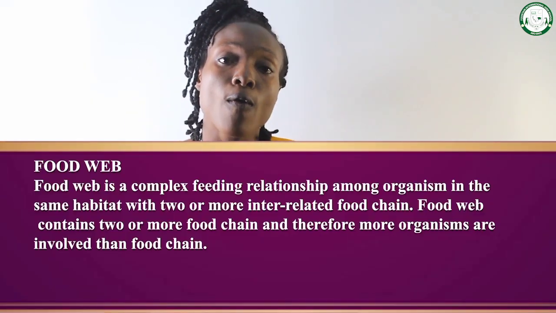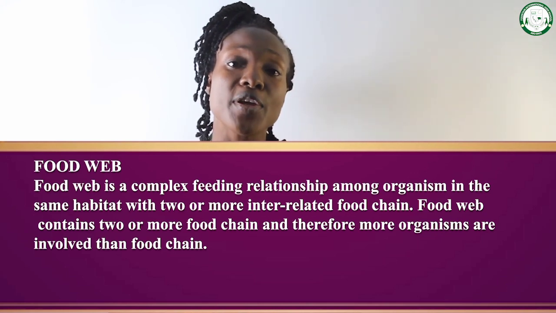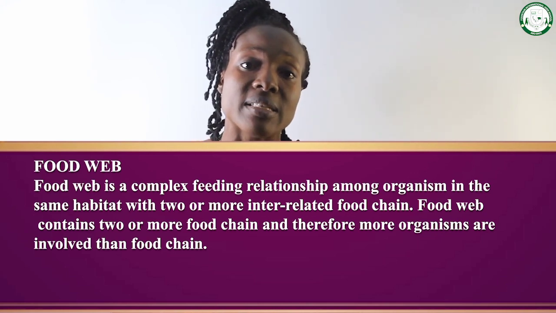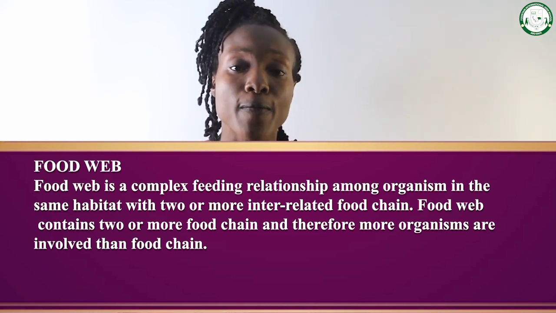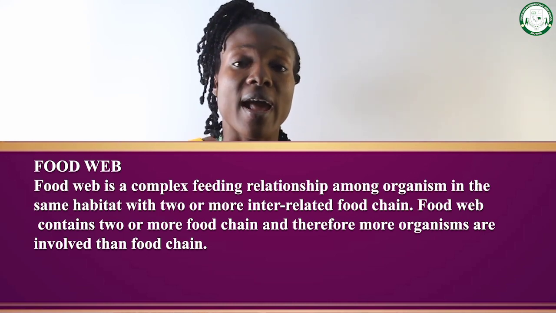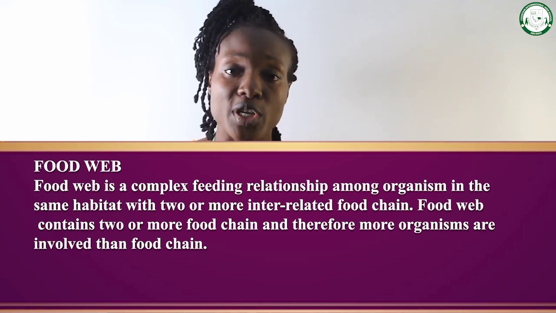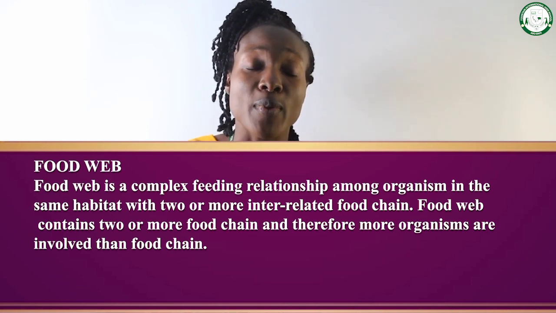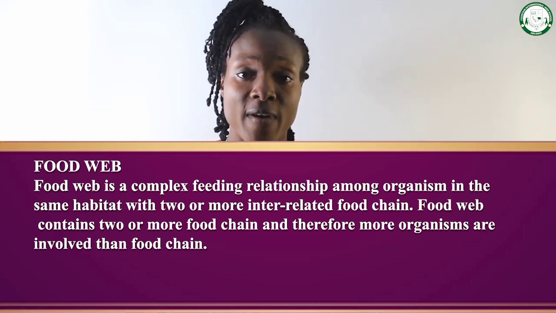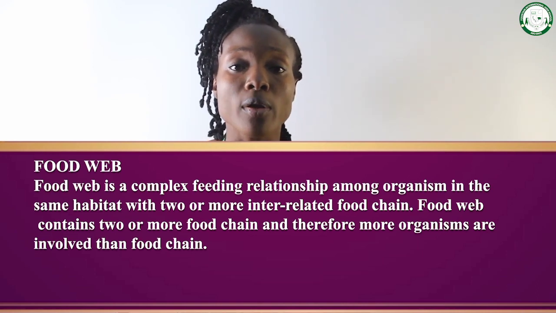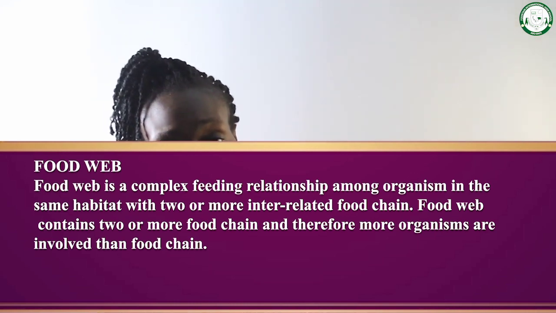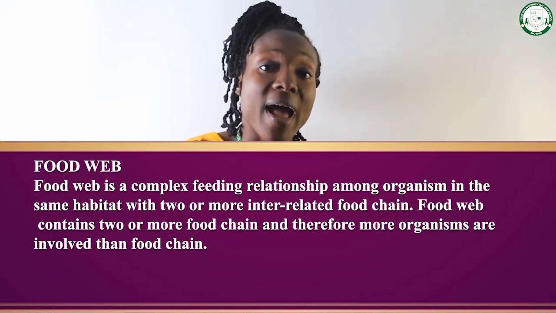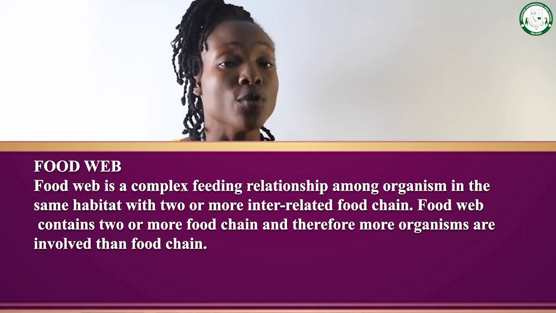Now the second one is food web. Food web is a complex feeding relationship among organisms in the same environment with two or more interrelated food chains. Telling you that a food web has more than one food chain.